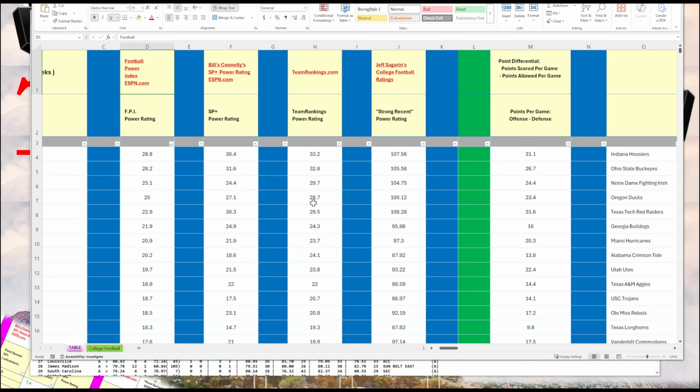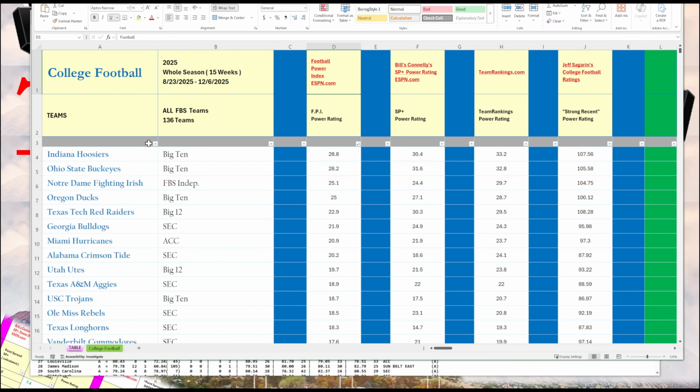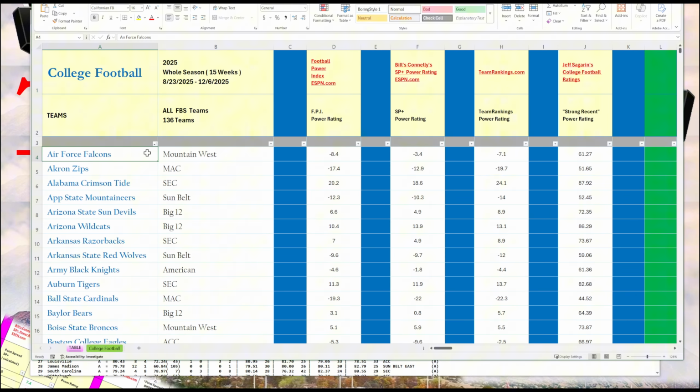But at the core of these ratings, there is the point differential, which is offense minus defense. Now, in college football, it's hard to tell because the teams have different strengths. However, in pro leagues, like the NFL, the power rating and the point differential have a stronger correlation. So let's go back to the first column here and sort from A to Z.